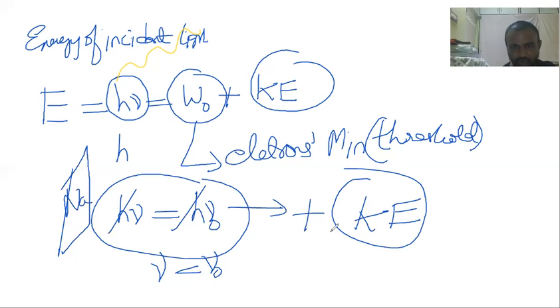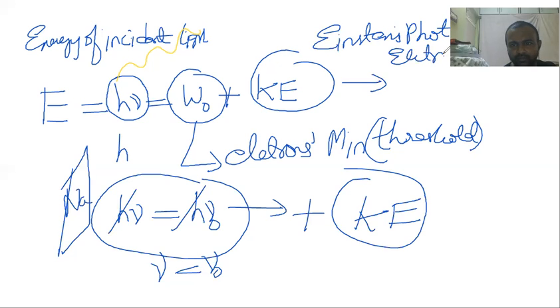So this equation is called Einstein's photoelectric equation. Photoelectric equation. Please write that. Understood? This is very important. Is it clear?